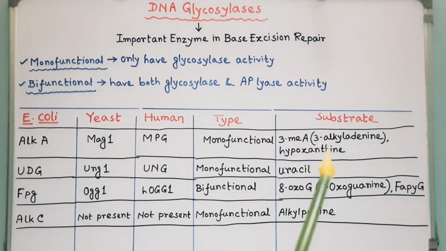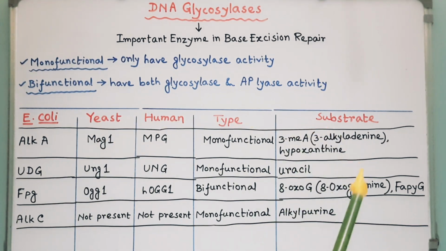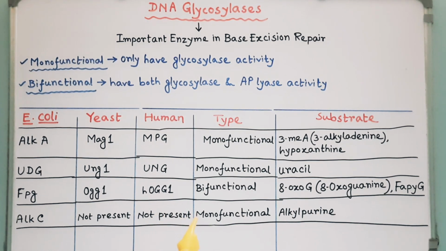Here I prepared a table showing a few examples of glycosylases which are found in E. coli, yeast and humans. So you can pause the video and see the table for your better understanding.